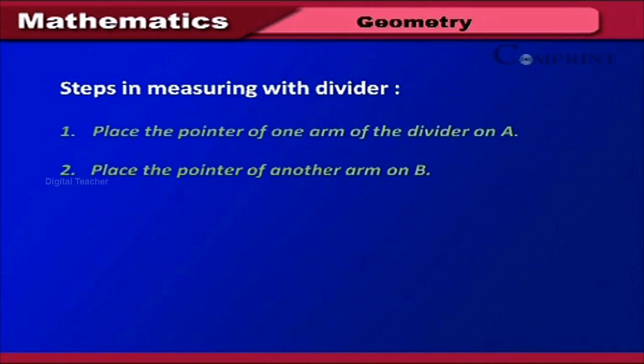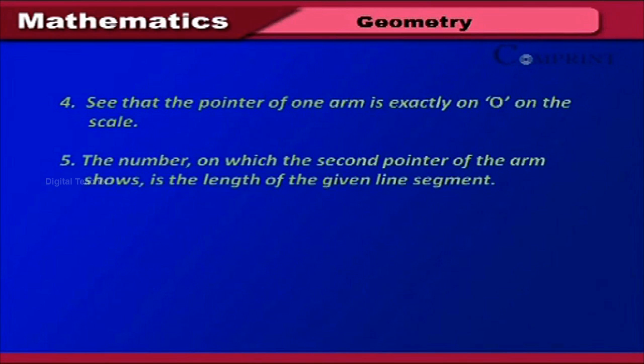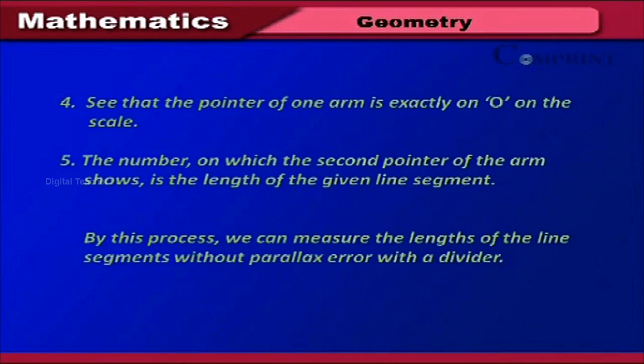Steps in measuring with a divider. 1. Place the pointer of one arm of the divider on A. 2. Place the pointer of the other arm on B. 3. Without disturbing the position of the arms, lift the divider and place it on the scale. See that the pointer of one arm is exactly on 0 on the scale. The number on which the second point of the arm shows is the length of the given line segment. By this process, we can measure the lengths of line segments without parallax error with a divider.